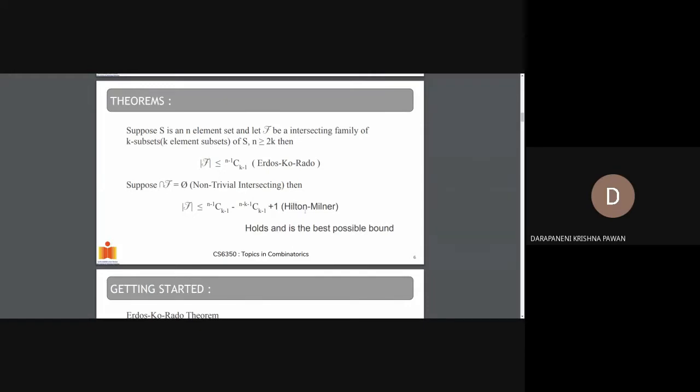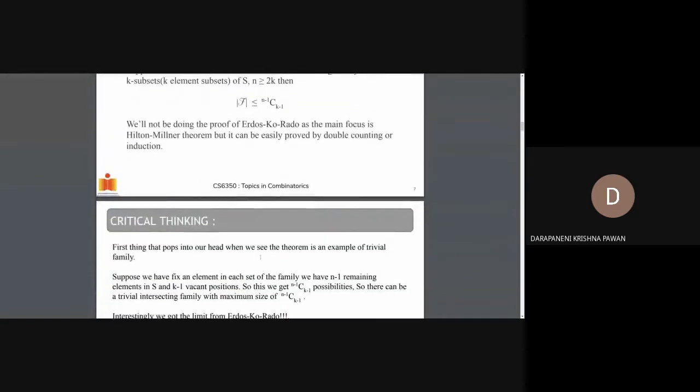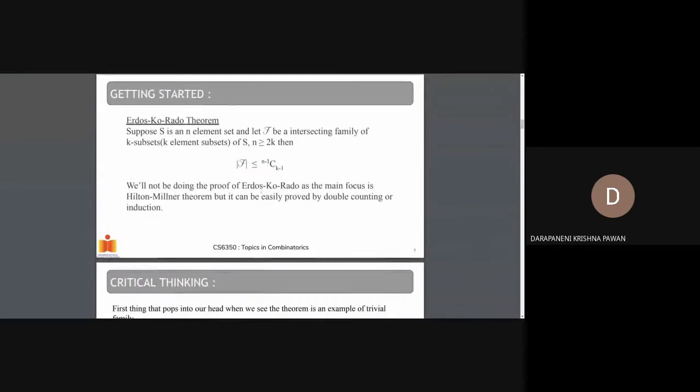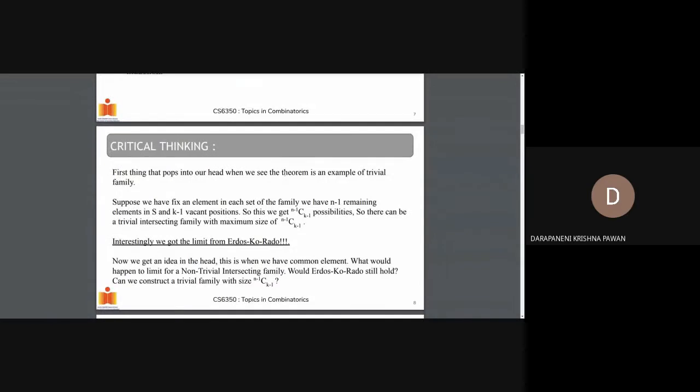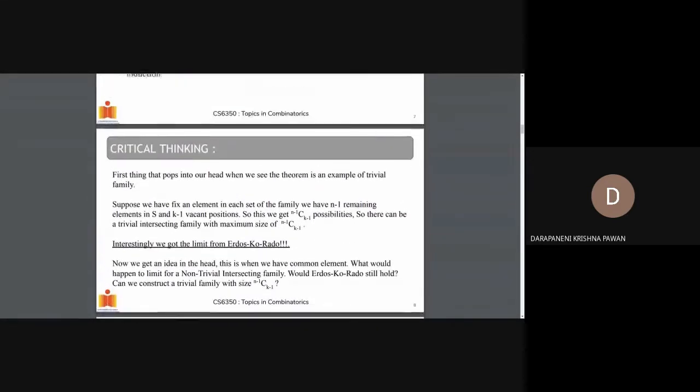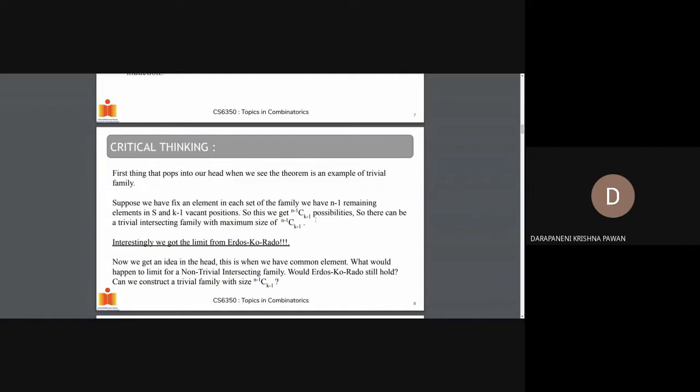What the Hilton-Milner theorem states is that the cardinality of F is less than or equal to n minus 1 choose k minus 1, minus n minus k minus 1 choose k minus 1, plus 1. Let's see this in further slides. As I've already stated the Erdős-Ko-Rado theorem, this n minus 1 choose k minus 1 limit we can obtain for a trivially intersecting family. But can we obtain it for a non-trivially intersecting family is our question.